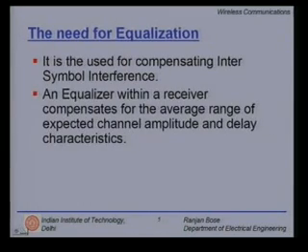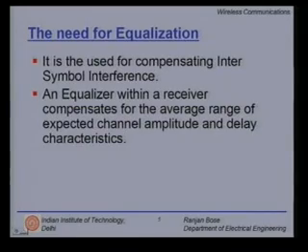An equalizer within a receiver compensates for the average range of expected channel amplitude and delay characteristics. It is in some way undoing the effects of the channel. It is equalizing the distortions put in by the channel. So in some cases you can think of it as an inverse filter. Of course, the inverse filter may have certain problems.